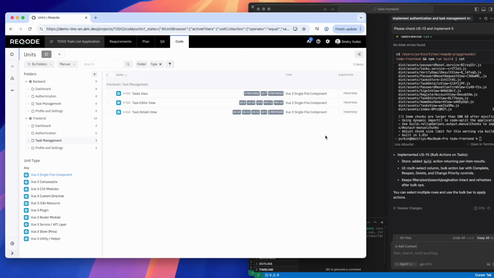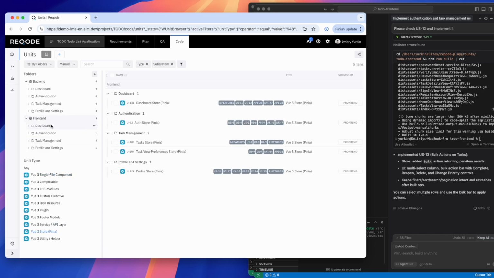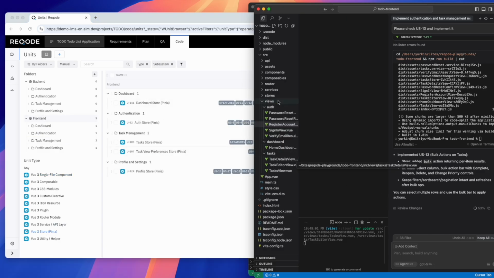Now let's check task management. We have 3 views in Reqode, and the agent implemented the same 3 views. The same goes for stores. We have 5 in Reqode, and all 5 were implemented.